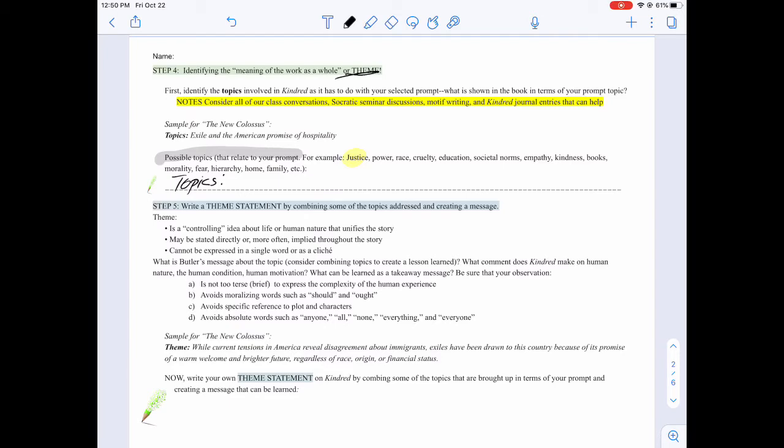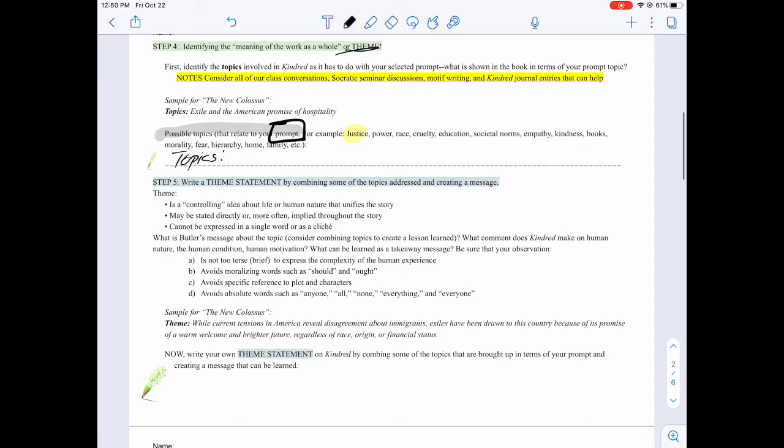So there are some examples here. This isn't an all-encompassing list. It's just a place to kind of start. So again, you want these topics to relate to your prompt. So pause this video, look at what prompt you chose, and write down all the topics you could think of that connect to your prompt.